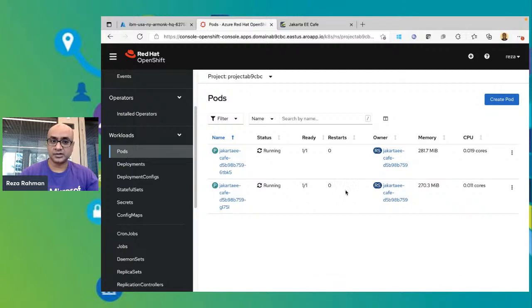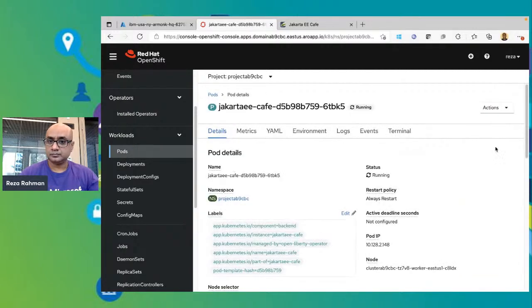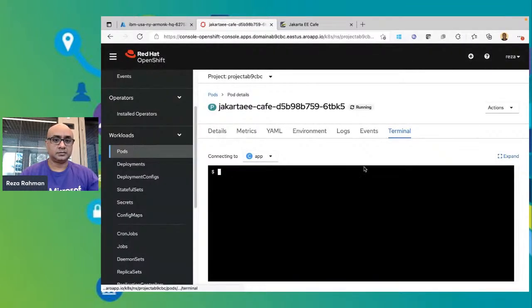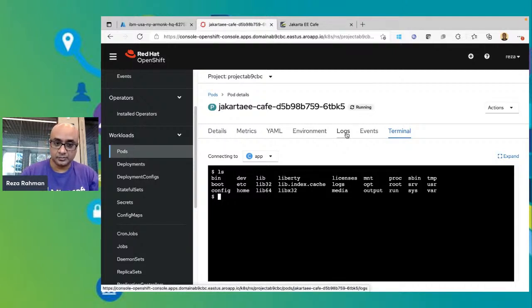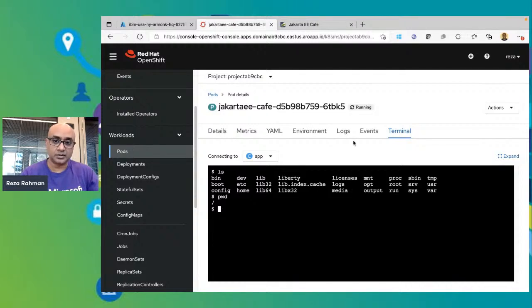If you go to the pods, for example, and come over here, you can open up a terminal, literally, and this will tell you this is the exact environment that is actually running locally on that pod. So it's pretty convenient in terms of being able to do any kind of debugging, or if you just want to do a one-off test, you can, for example, go into, let's say, cat or pwd, and where the root is and so on. So basically, the full environment is available to you.